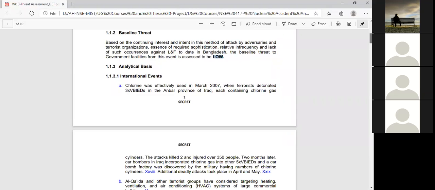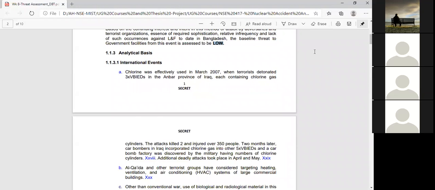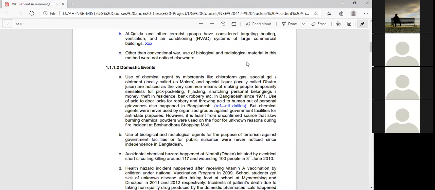And that means when you are mentioning the law or giving some region, you have to give some national and international examples. So it is written as an international example. Let's say in March 2007, chlorine was effectively used by terrorists in Iraq. Similarly, Al Qaeda and other terrorist groups also have